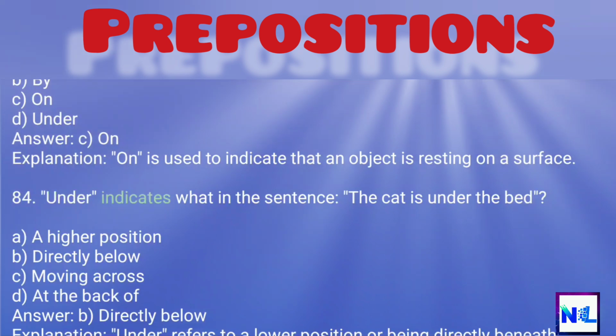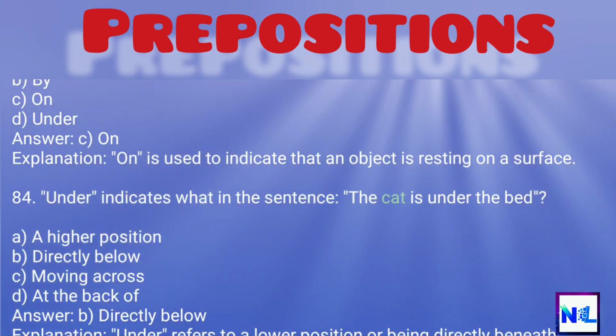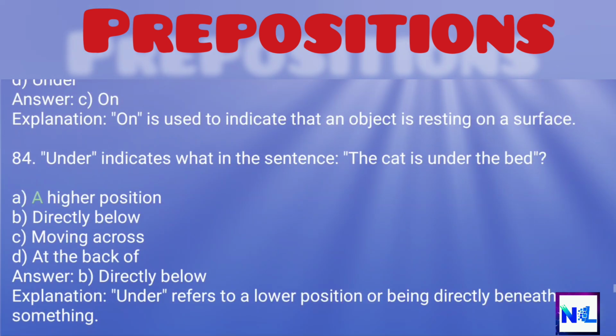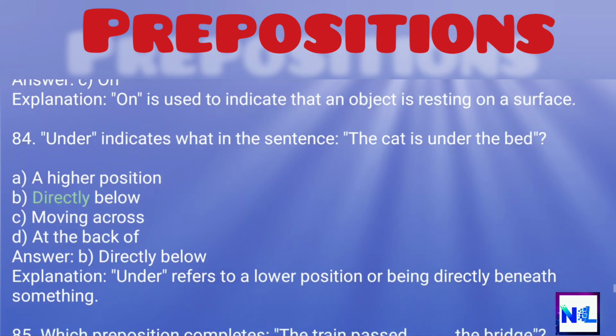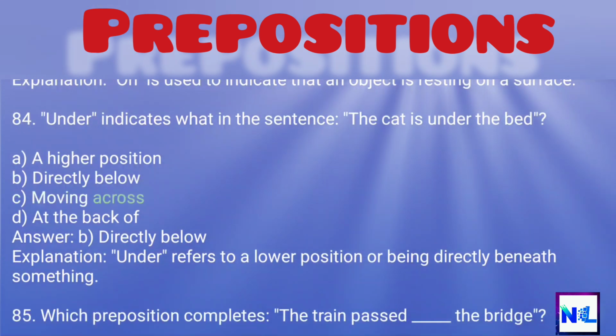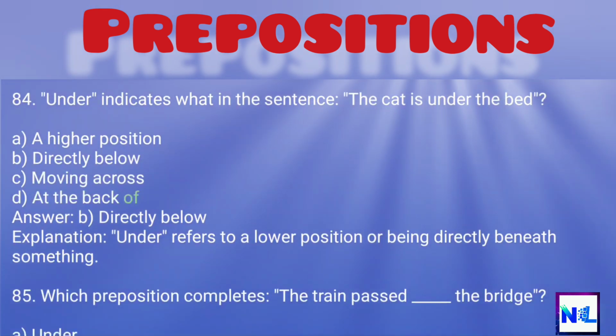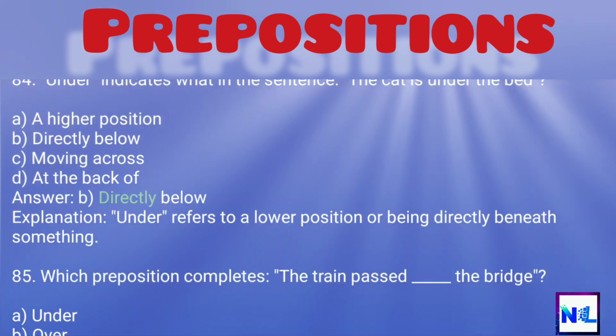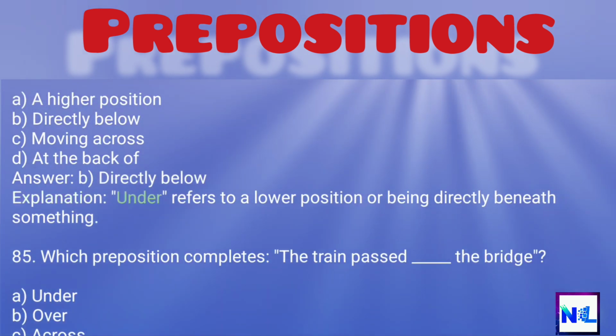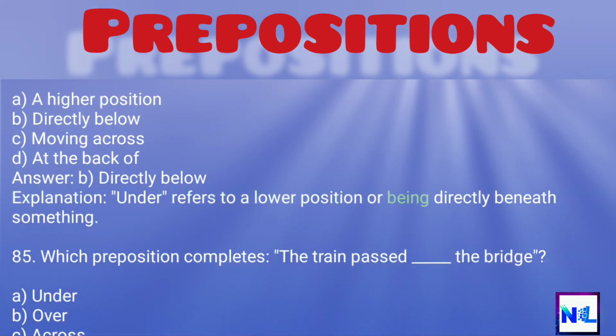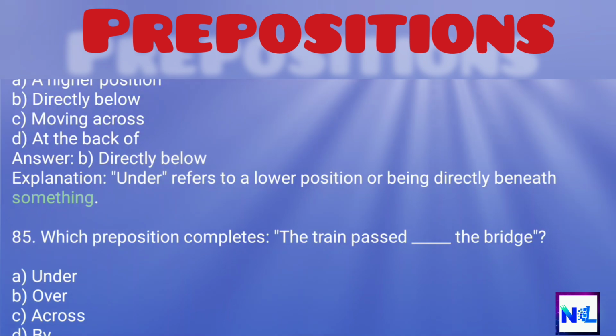84. Under indicates what in the sentence? The cat is under the bed. A. A higher position. B. Directly below. C. Moving across. D. At the back of. Answer: B. Directly below. Explanation: Under refers to a lower position or being directly beneath something.